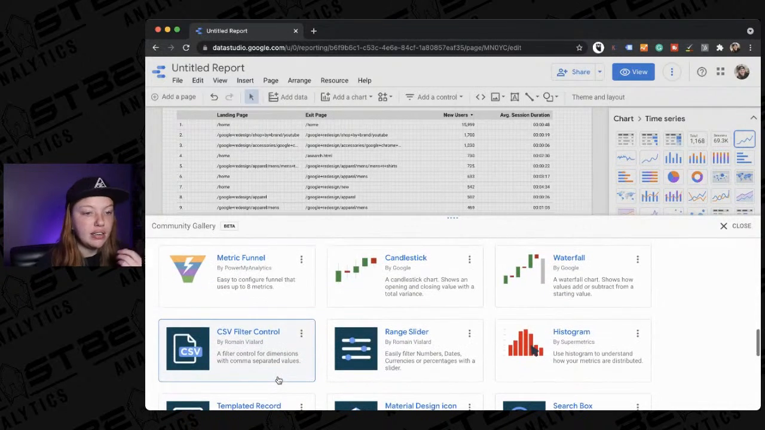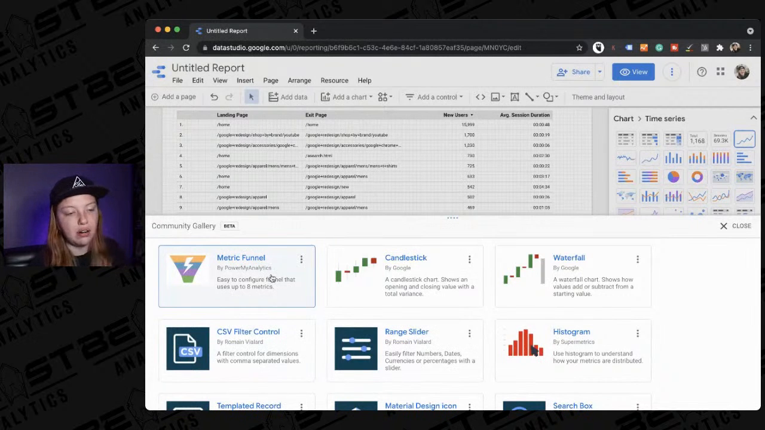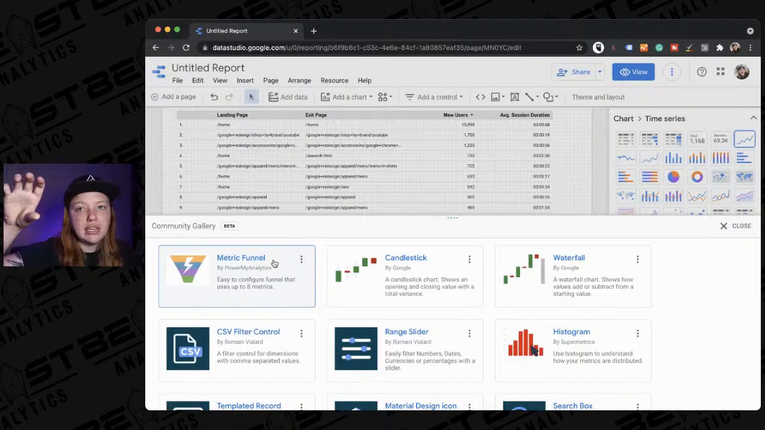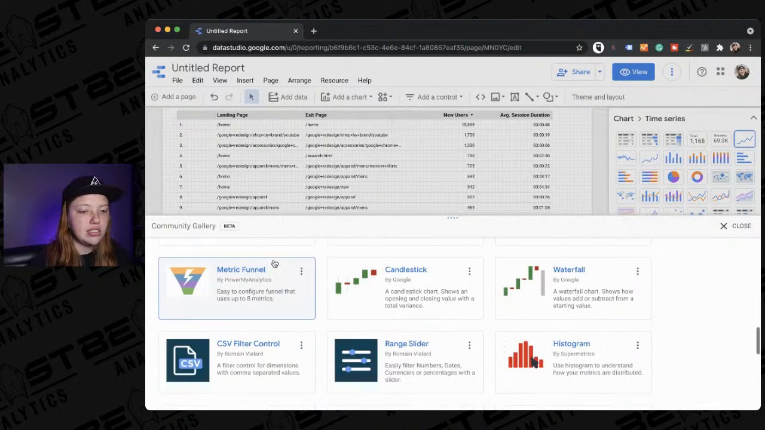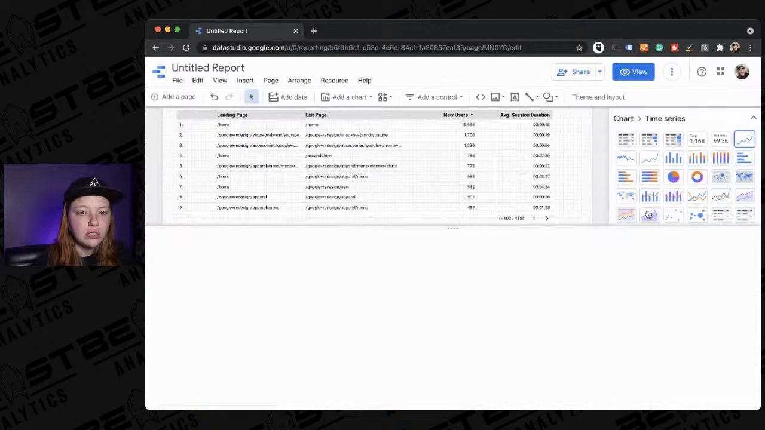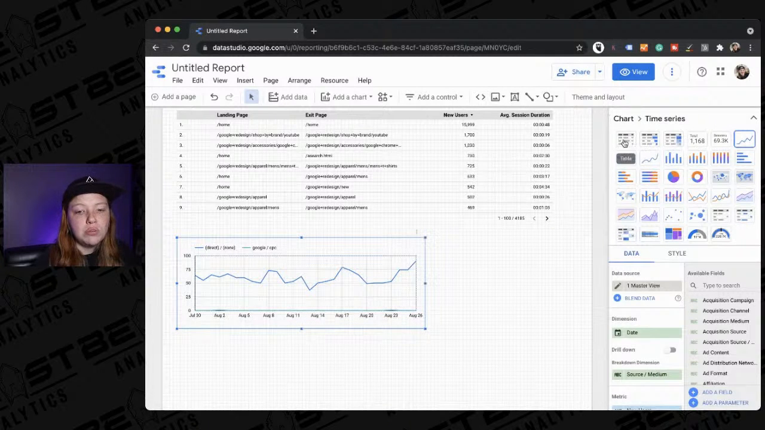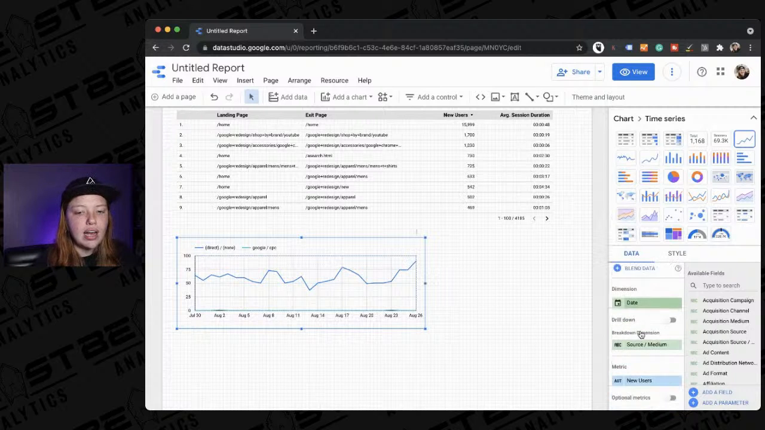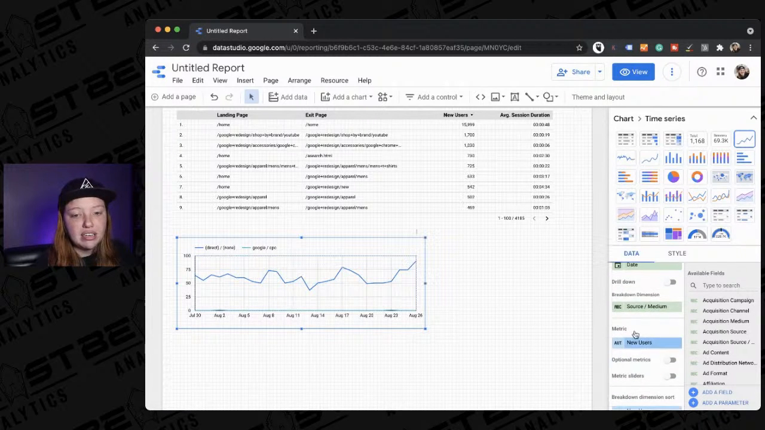Something that I actually use a lot for my clients is the metric funnel. So we can see how many people landed, or came to the website, how many people looked at a product page, added it to cart, checked out, right? That's a pretty easy way to use the metric funnel. You would select, and each of these has different requirements as far as dimensions and metrics go, and also how you break things down.